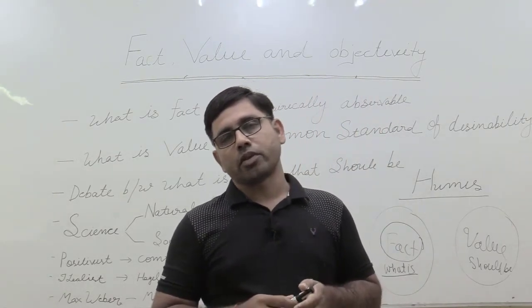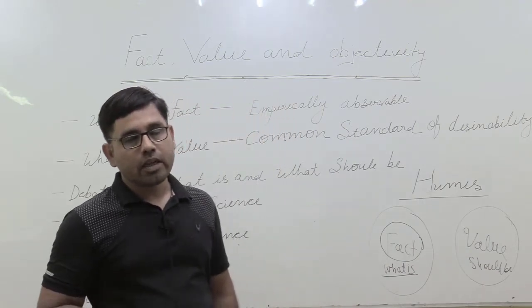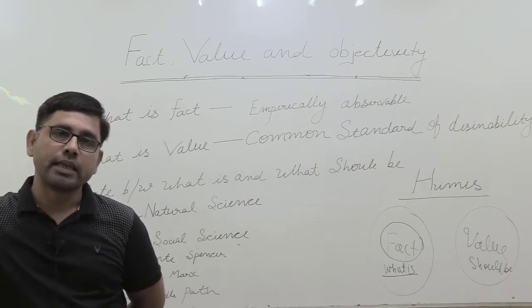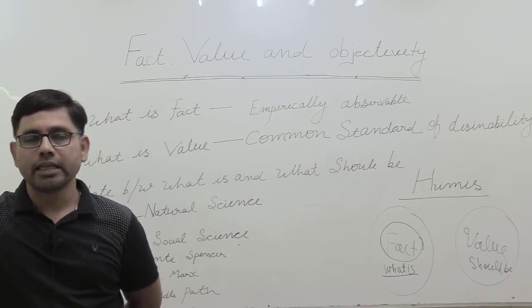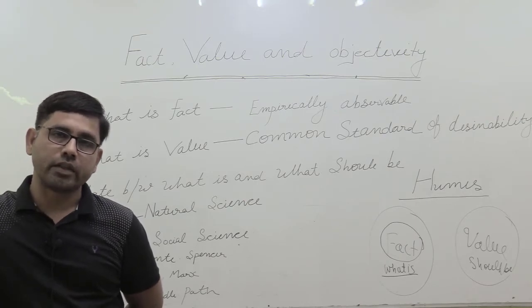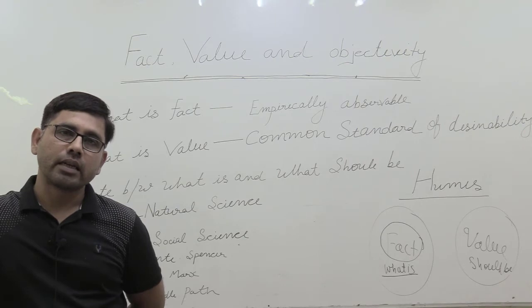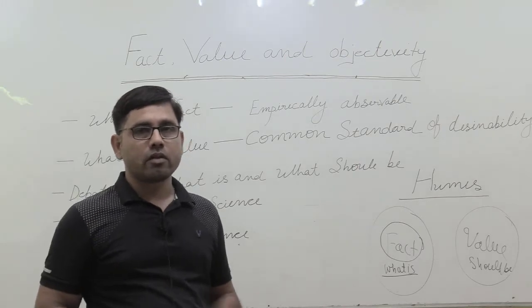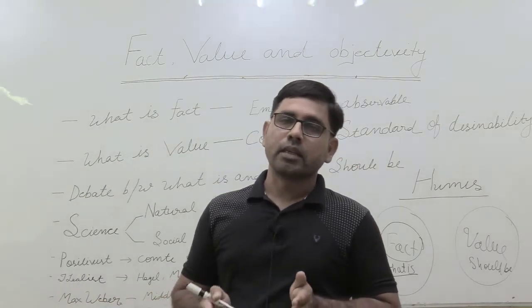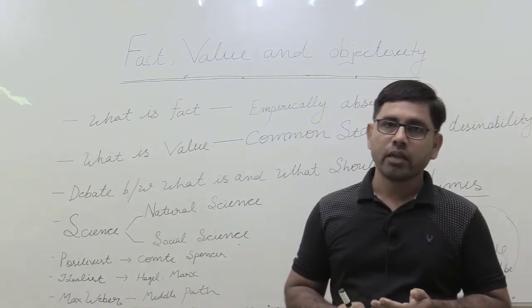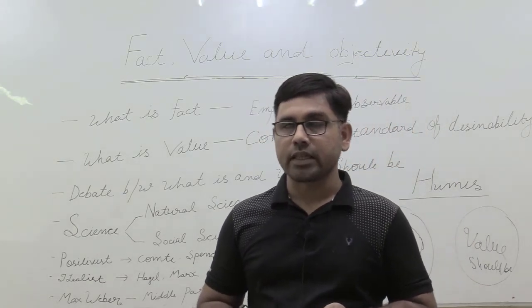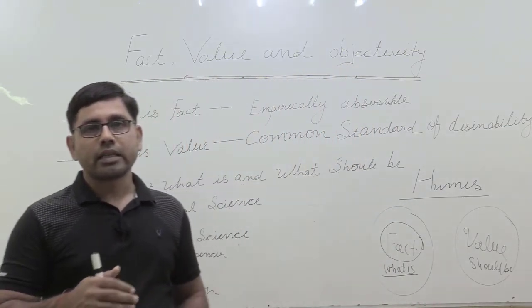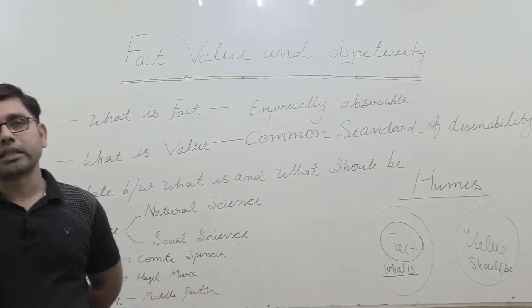So what should be the approach of an intellectual, or what should be the approach of a sociologist? When sociology was emerging as a distinct discipline in 18th and 19th century Europe, early scholars whom we refer to as positivists were of the opinion that the success of natural sciences like physics and chemistry is because of their success in separating fact and value. They separated fact and values, and in scientific research we should keep values aside. Only such research can discover true knowledge.